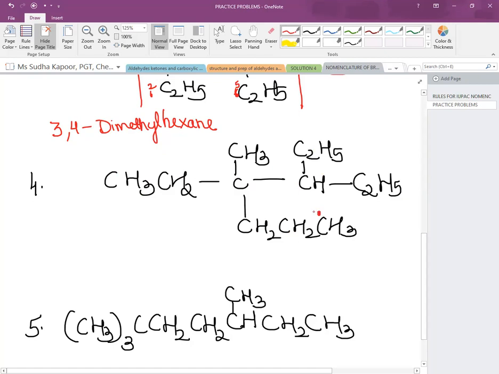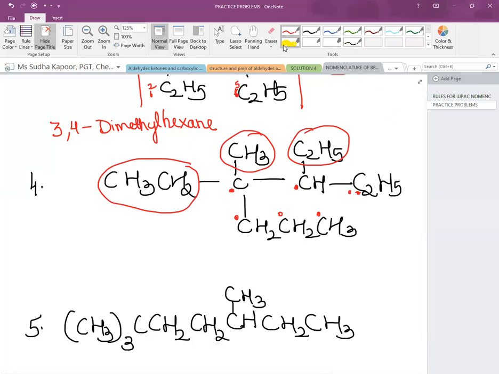If we number it from this side, 1, 2, 3, 4, 5, 6, 7. Okay, these are the 7 carbons, and the branches are present as ethyl, methyl, ethyl. Okay, the branches are present on the 4th position it is ethyl, and on the 5th position. But if we number it from right to left, we will get some different numbering for it. Okay, so we will see from which side the numbering will be more beneficial for us.